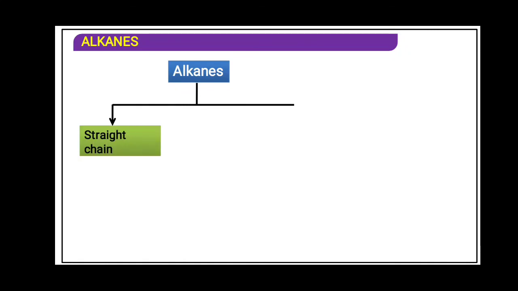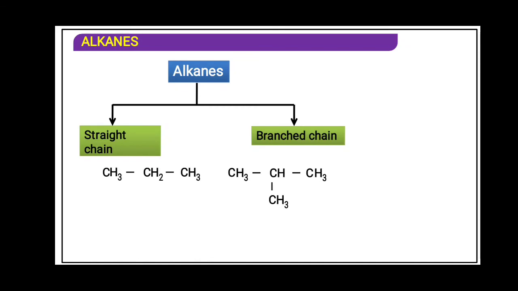So alkanes are classified as straight chain and branched chain. Suppose I write 1, 2, 3, 4, with CH3 at one end and CH2 in the middle; it will form an L shape, but it is still a straight chain. Now if I break one of the carbons from the 4th position and keep it in between, it becomes branched.